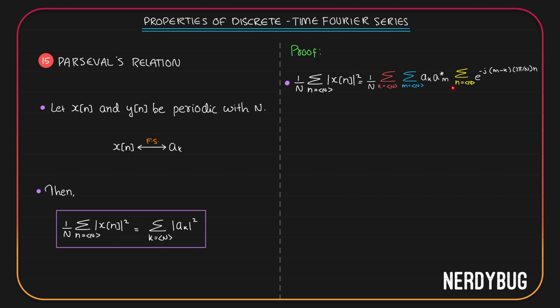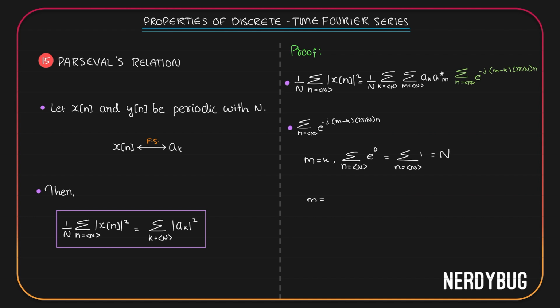Now let us take this part out. There are two things that can happen. We have an m minus k. If m is equal to k, then the summation, where n takes any N consecutive integer values, of e raised to (m minus k) becomes e raised to 0, or summation where n takes any N consecutive integer values of 1. So you're counting 1 plus 1 plus 1 N times, you're getting N.